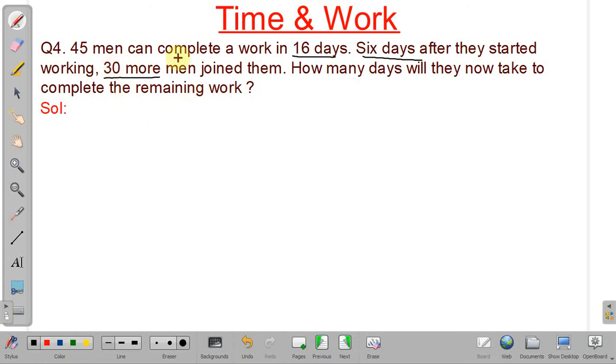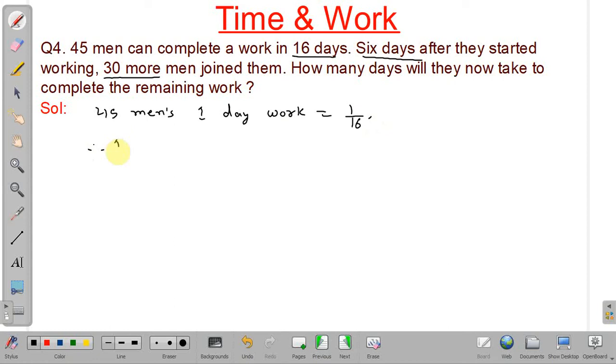See, as 45 men can complete a work in 16 days, so 45 men's one day work we can calculate. 45 men's one day work will be equal to 1 by 16.